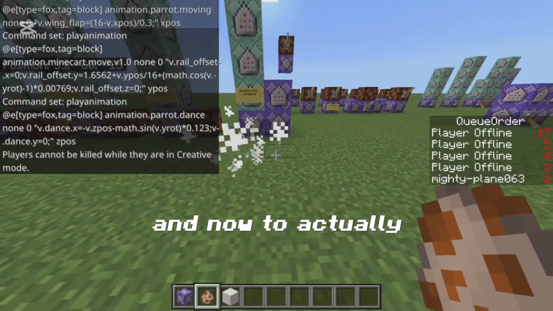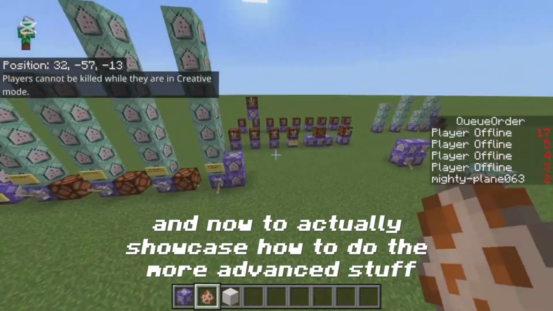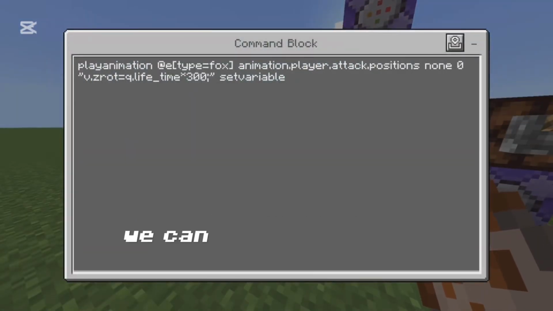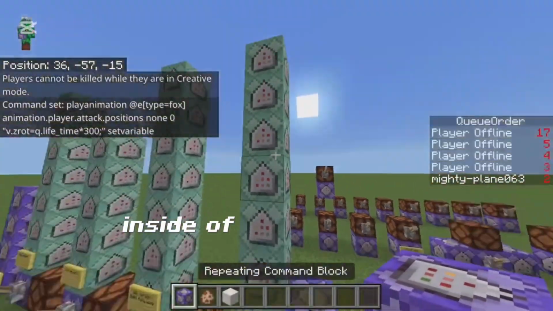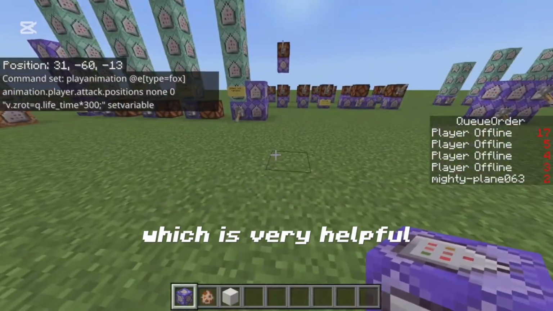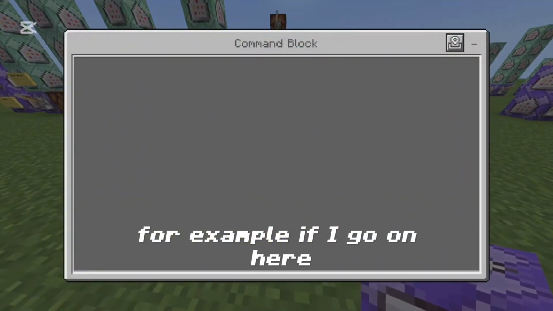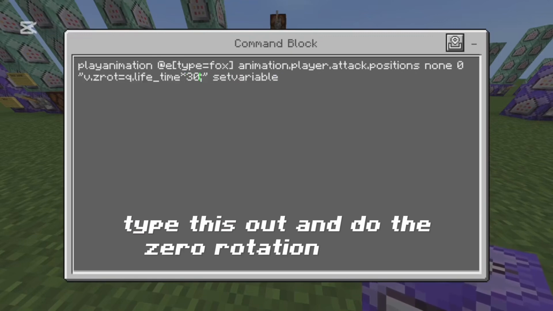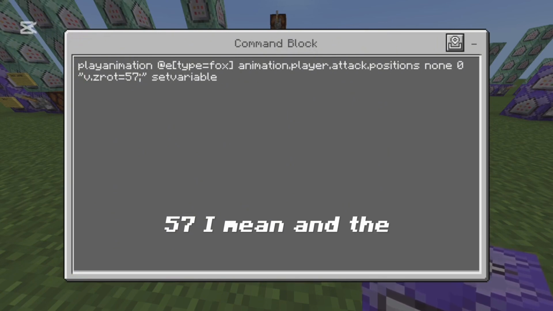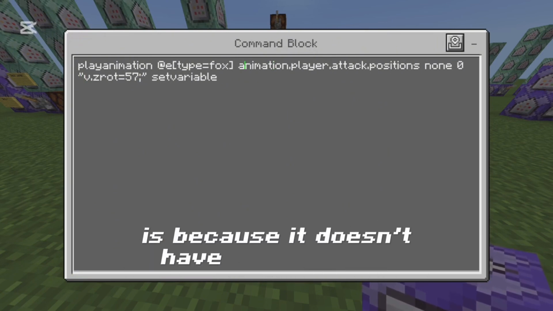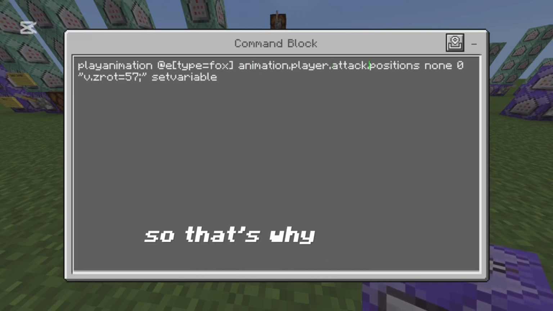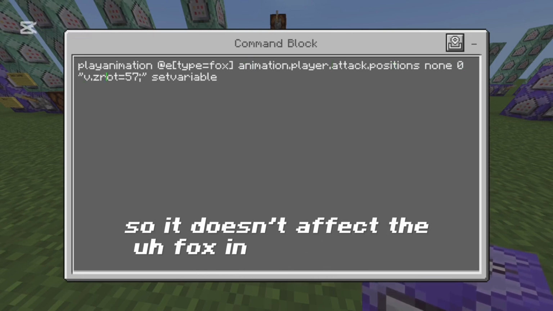And now to actually showcase how to do the more advanced stuff. So actually using this play animation right here, we can actually edit the variables inside of these command blocks without actually having to go into the command blocks here and edit them, which is very helpful and efficient. For example, if I go in here, type this out and do Z rotation of, for example, 57. And the reason why we use this play animation, by the way, is because it doesn't have any animation. The animation player attack positions doesn't have any real animation, so that's why we use this one. So it doesn't affect the fox in any negative way.